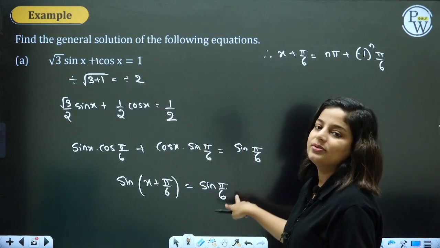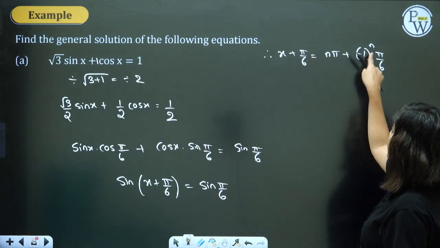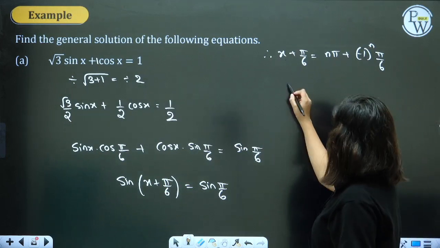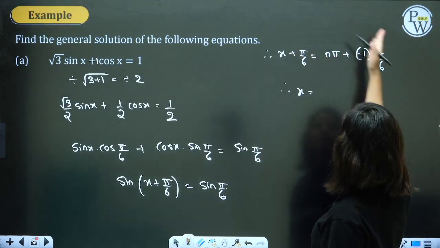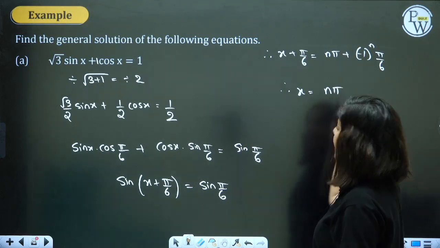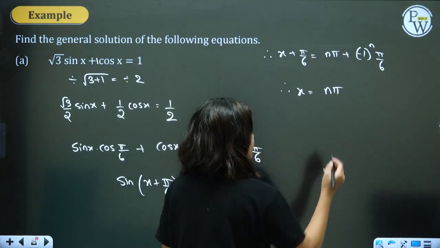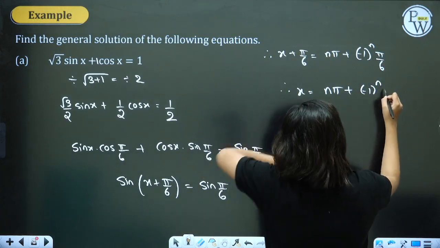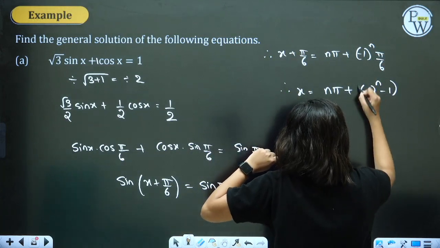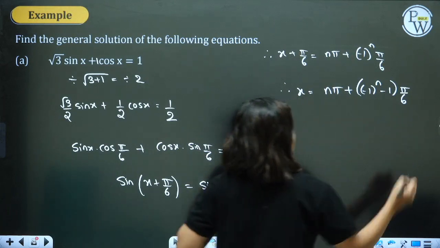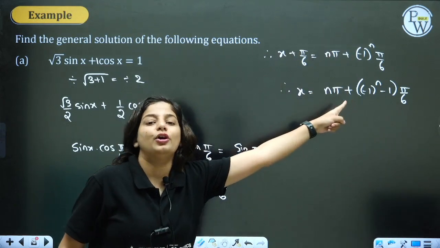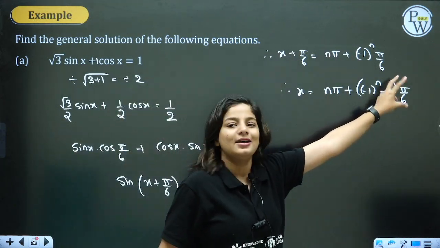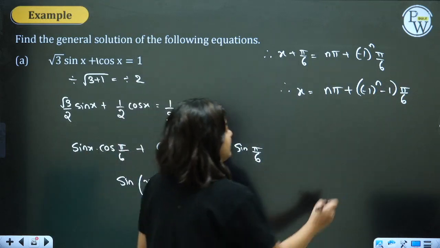Sin theta equal to sin alpha, theta is equal to n pi plus minus 1 raised to n alpha. x is the point of interest. Taking pi by 6 to the other side, n pi plus minus 1 raised to n times pi by 6 will be common, so minus 1 times pi by 6. Just check: pi by 6 plus on the other side becomes minus. This is the general solution.